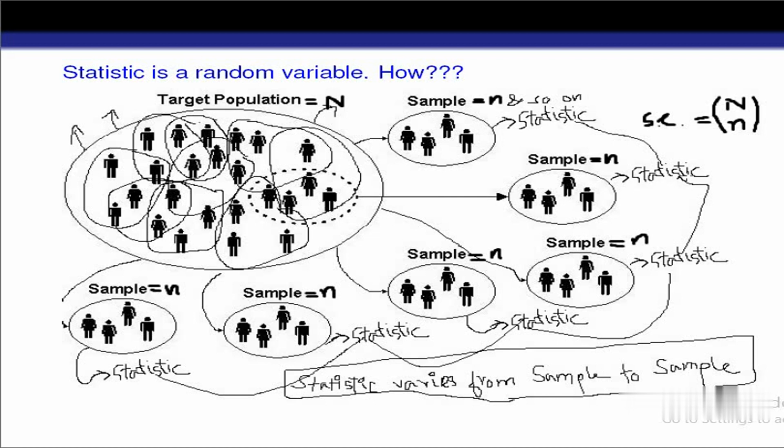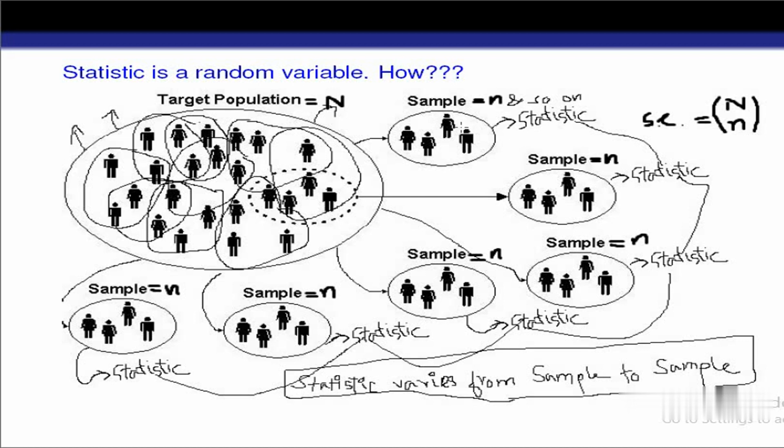Again, this will not be the same as the statistic from this sample, and so on. That means the statistic varies from sample to sample. As soon as the sample varies, the statistic also varies. Since we are drawing the sample randomly from the target population, the statistic becomes a random variable.